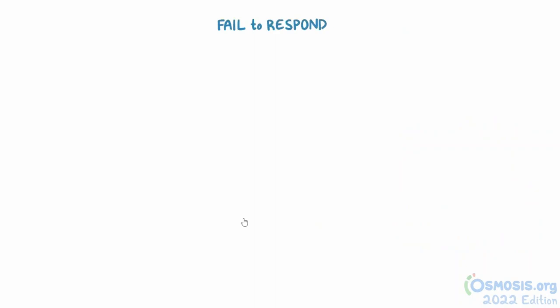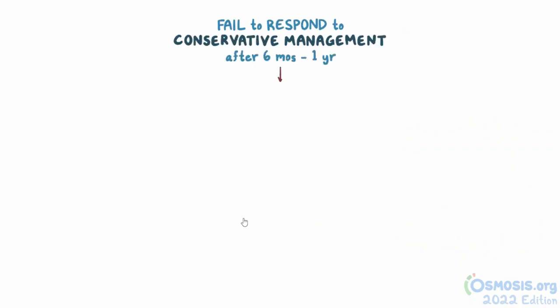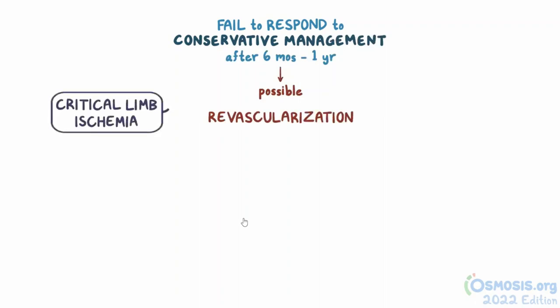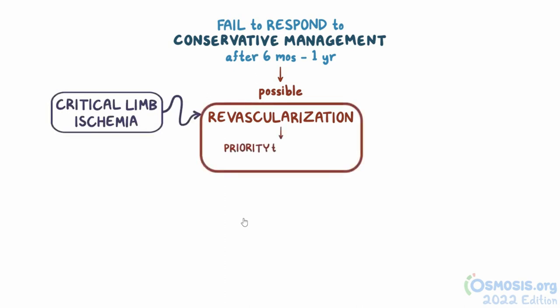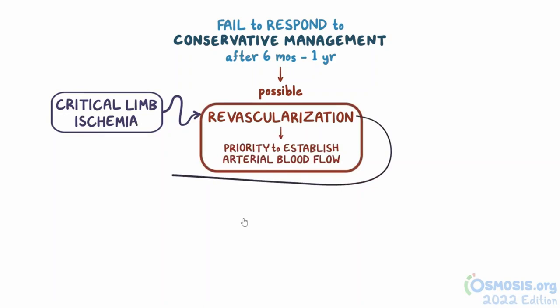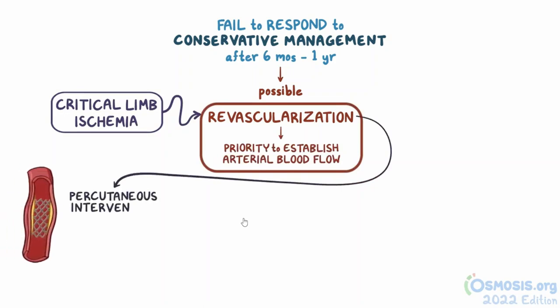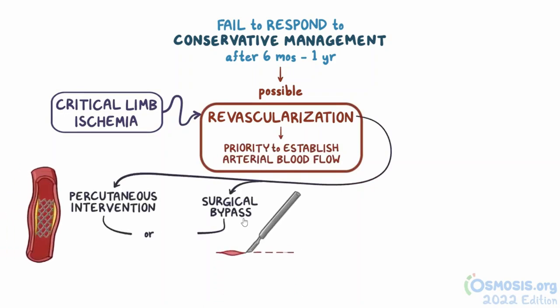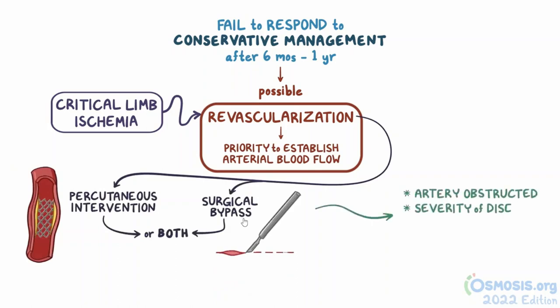Individuals who fail to respond to conservative management after 6 months to 1 year may be referred for possible revascularization. On the other hand, for individuals with critical limb ischemia, revascularization is a priority to establish arterial blood flow. Revascularization options include percutaneous intervention, surgical bypass, or both, and the choice depends on the artery obstructed, severity of disease, the individual's risk for the intervention, and the goals for care.